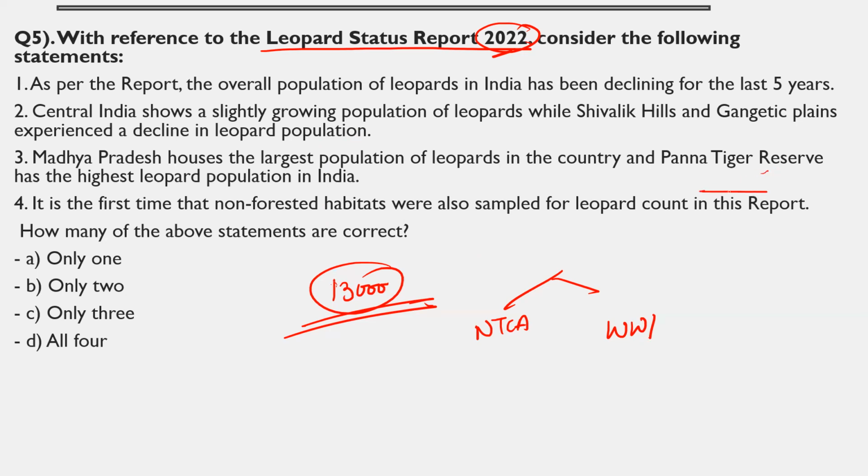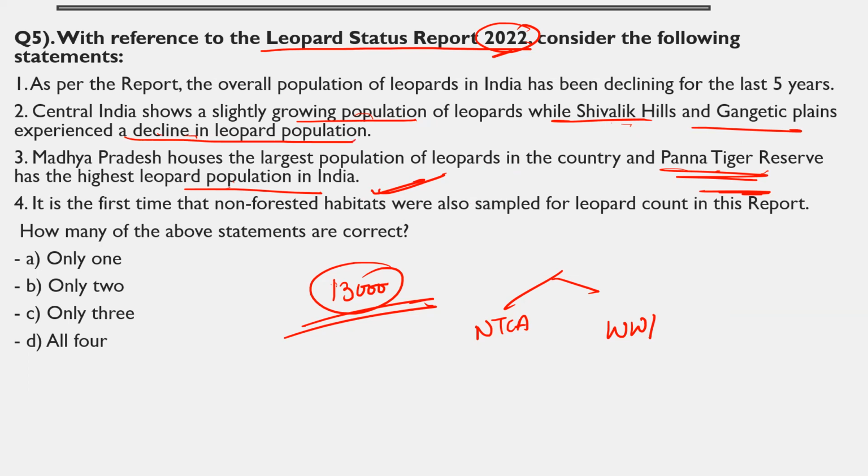Panna Tiger Reserve has the highest leopard population in India. Correct. Nagarjun Sagar and Satpura also have high density. Central India shows a slightly growing or stable population, whereas the Shivalik Hills and the Gangetic Plains experienced a decline in the leopard population.